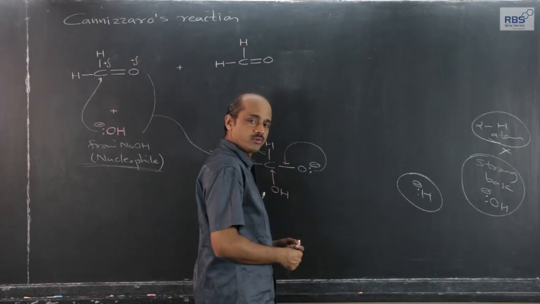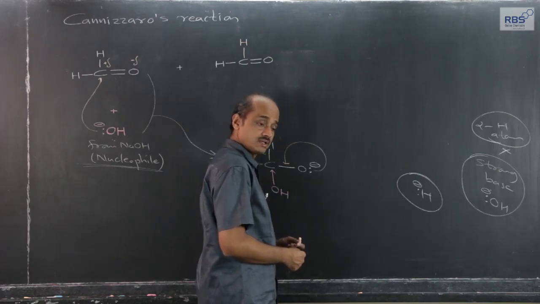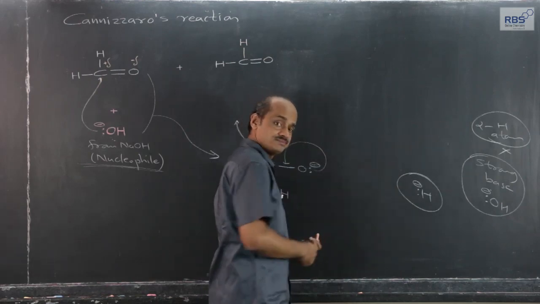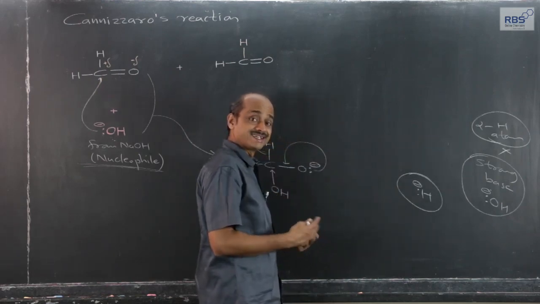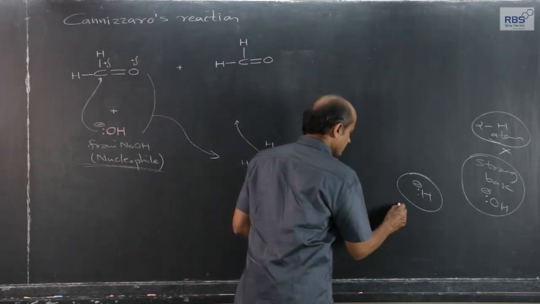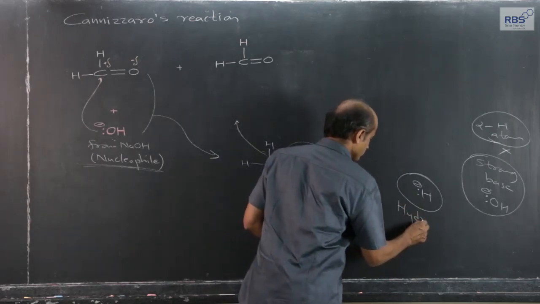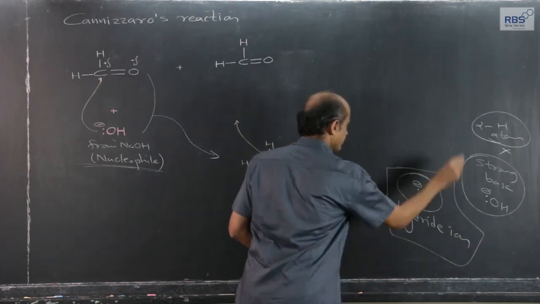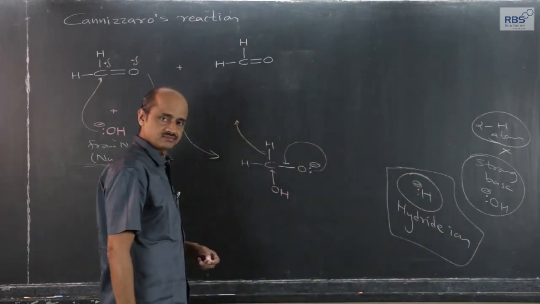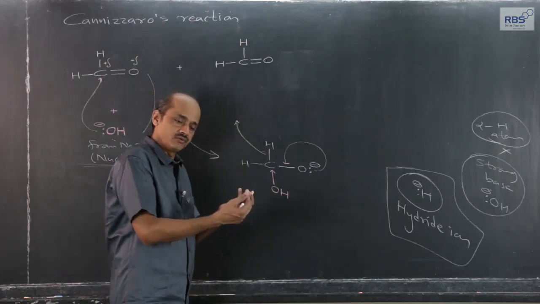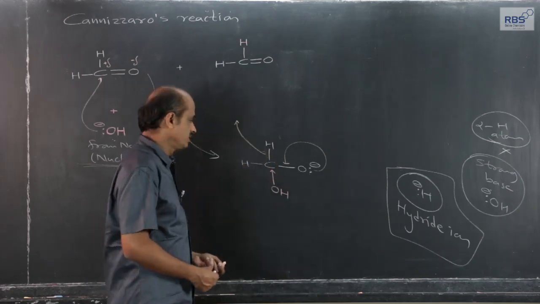If hydrogen goes out in the form of H minus ion, a negative ion, like we had considered chlorine goes out in the form of Cl minus ion during SN reaction, nucleophilic substitution, similarly the H minus ion is called a hydride ion. In many of the reactions up till now, hydrogen goes out in the form of H plus ion, that is proton.